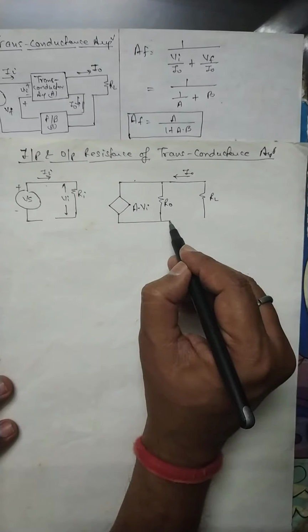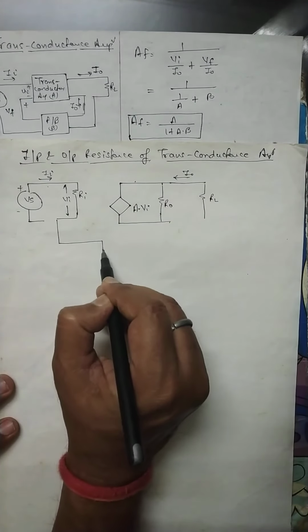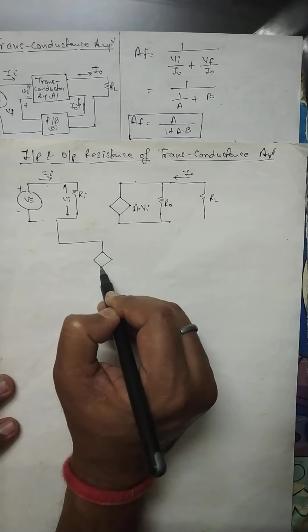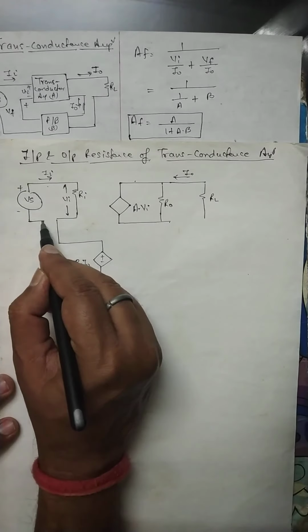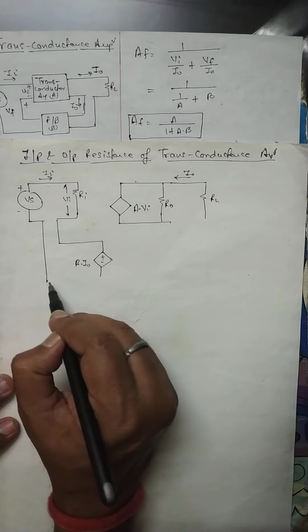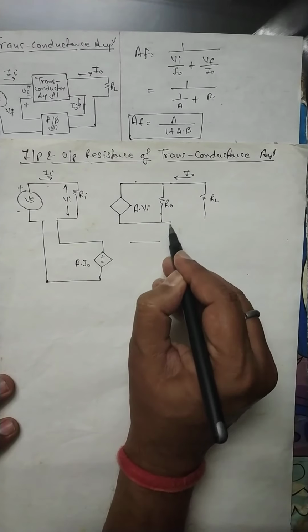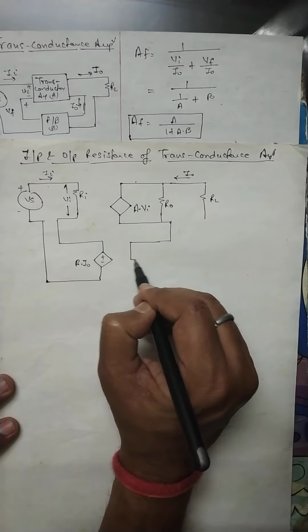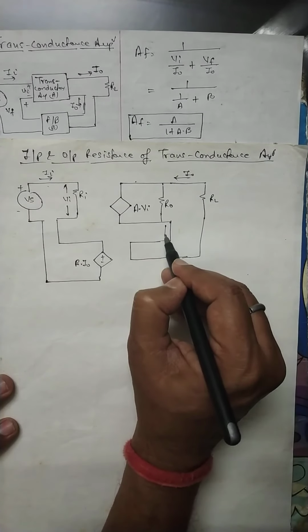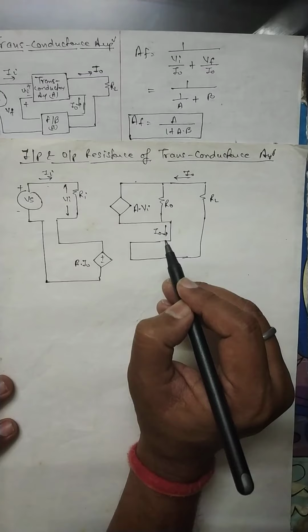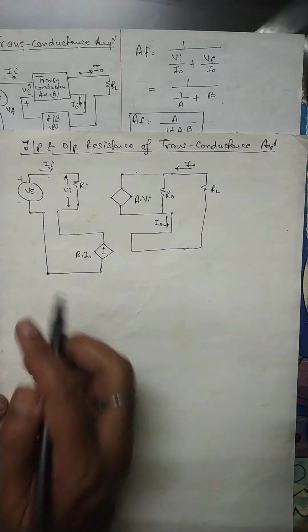Now comes the feedback part. It is beta into I0, a current source, so the feedback is the current I0. Just complete the circuit like this.